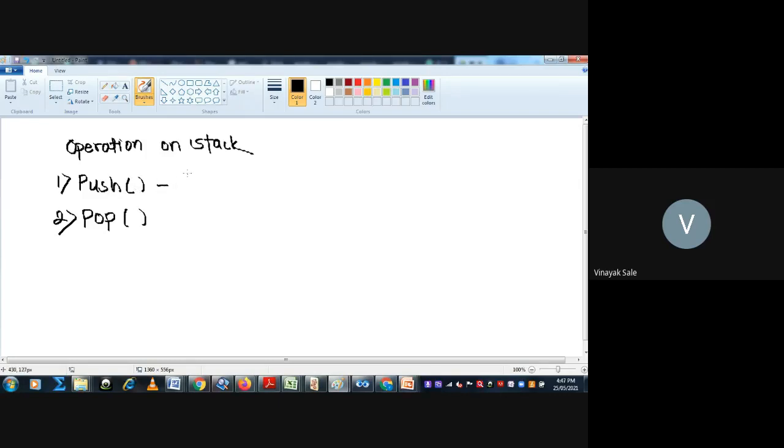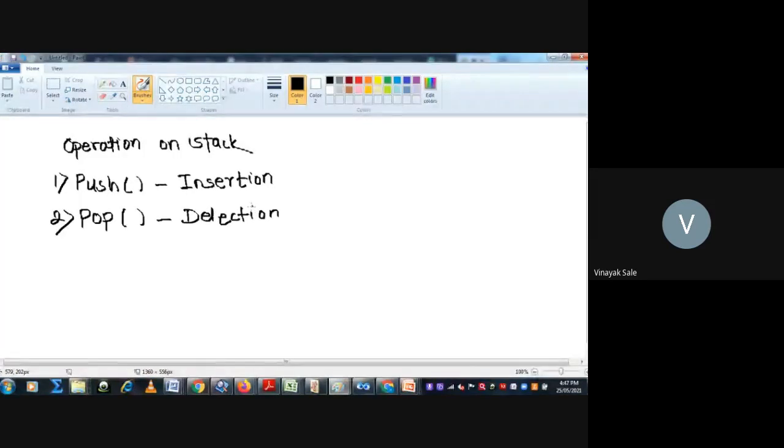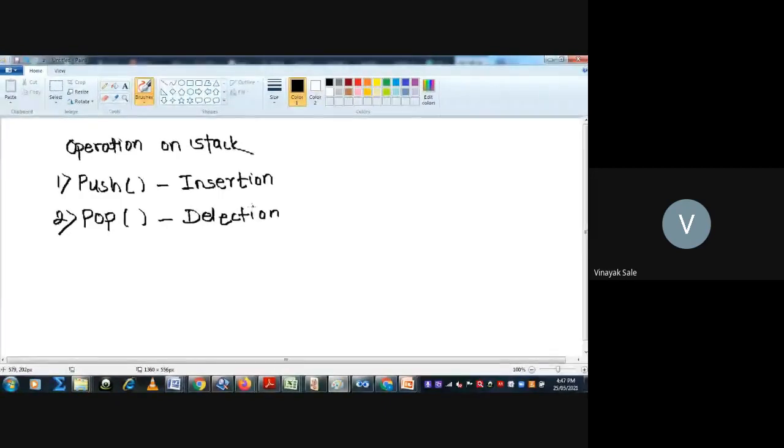Push operation means insertion of elements, and pop operation is deletion of the elements. The meaning of these two words is mentioned in the stdio.h file. So you can directly use these two words while doing these stack programs.